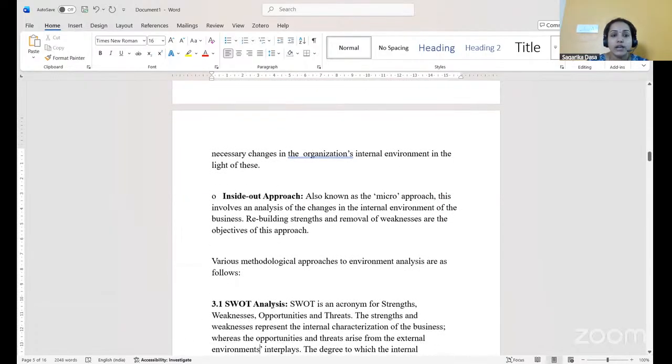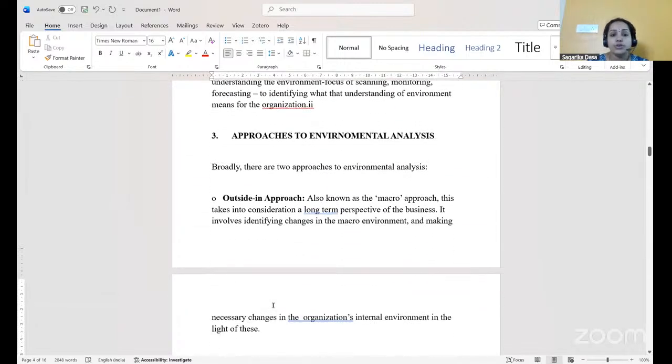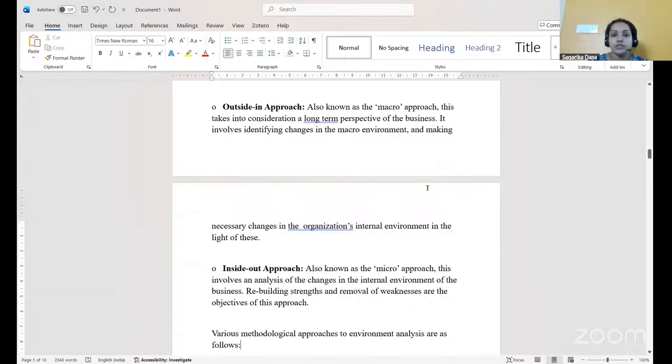Now, the outside-in approach is also known as the macro approach, because we are coming from the bigger factor to the smaller factor. This takes into consideration a long-term perspective of business. It involves identifying the changes in the macro environment and making necessary changes in the organization's internal environment in light of these. Outside-in approach means from the macro we are coming to the micro.